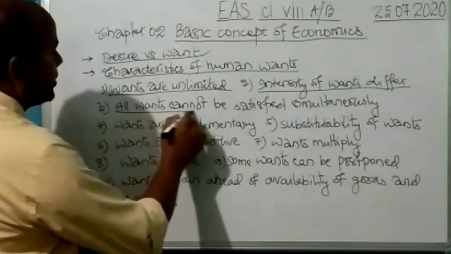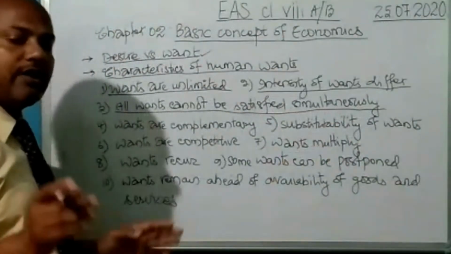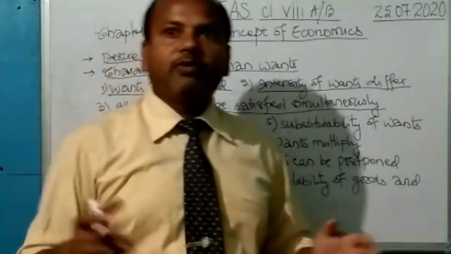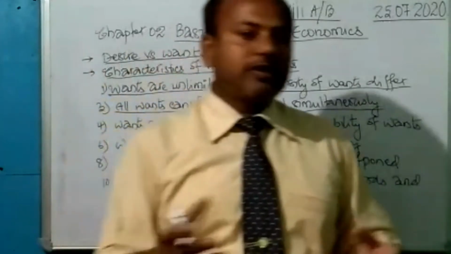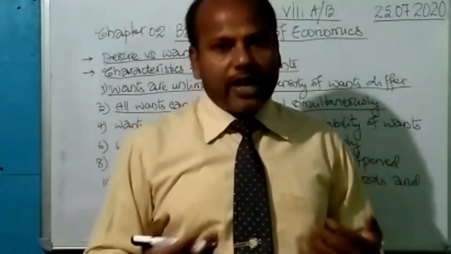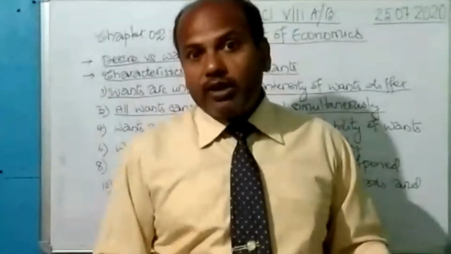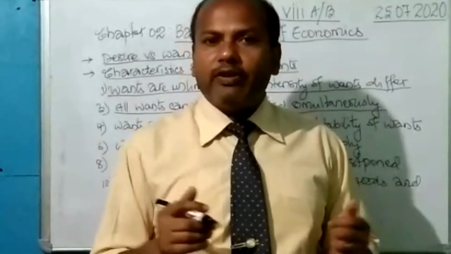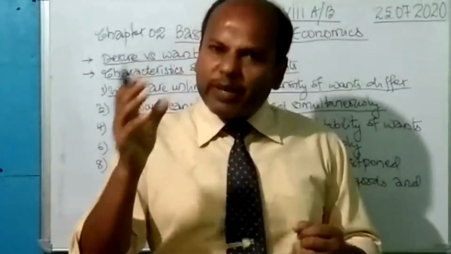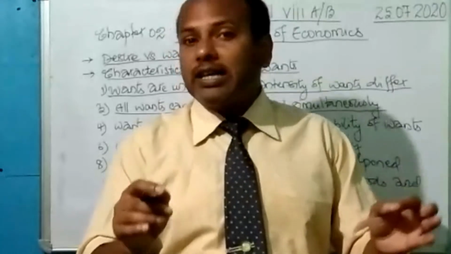The third one is that all wants cannot be satisfied simultaneously. At the same time, all the wants cannot be satisfied. I also have several wants in my life. Those which are very important and cost very little, I can fulfill. And some wants are very expensive and cannot be achieved immediately, and are not direly required.